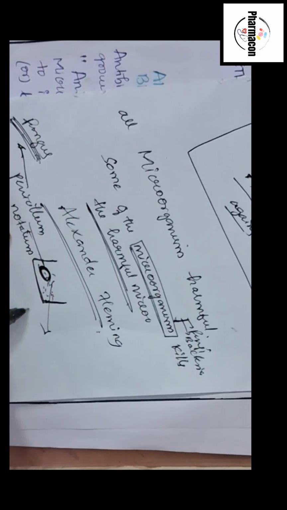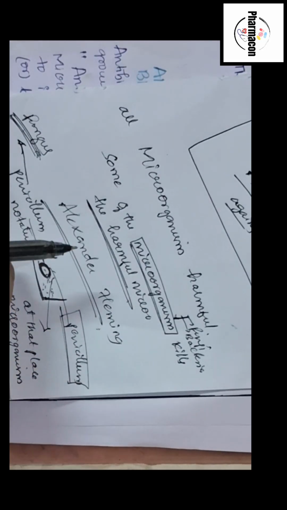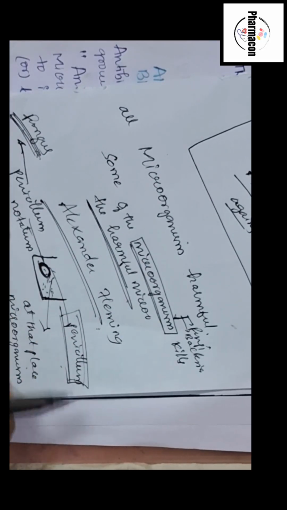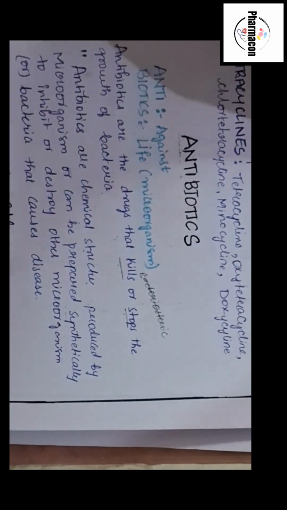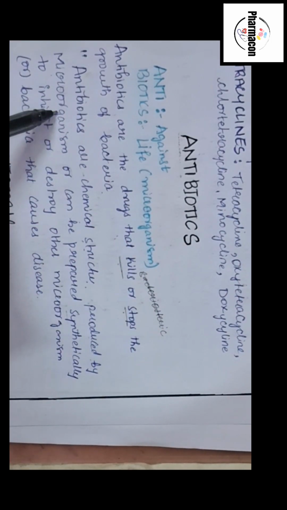He noticed that wherever the Penicillium notatum had grown in his petri dish, at that place microorganism was not growing. Then he extracted that substance and named it penicillin. In this way we got our first antibiotic, named penicillin. Okay, so when we go to the history, antibiotics are chemical substances produced by microorganisms.